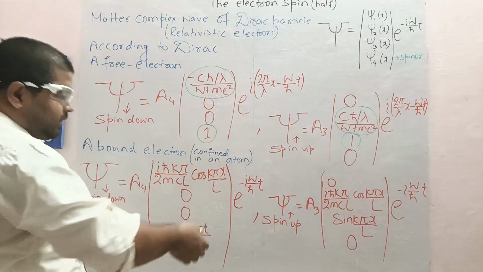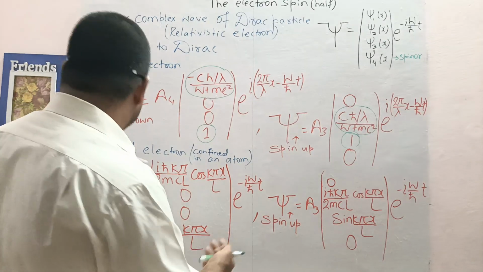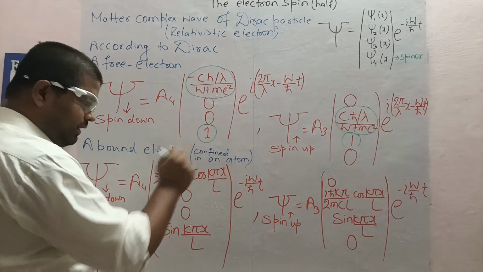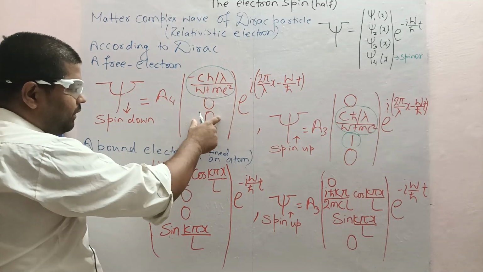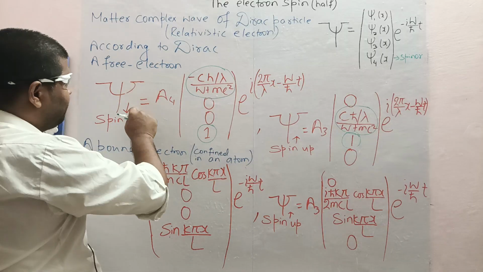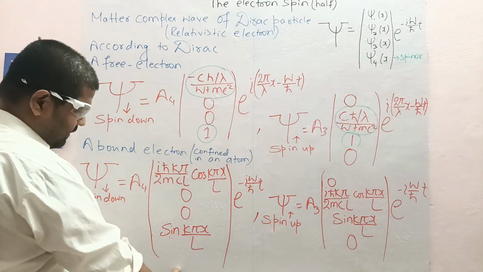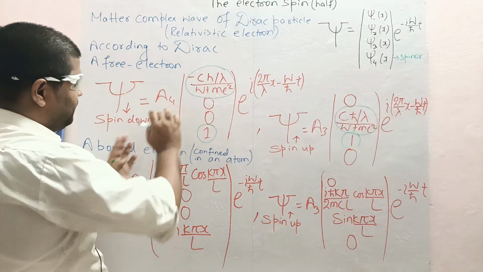And the same analysis has been carried out by Dirac here, for a bound electron confined in an atom. So a standing wave pattern for this state is this. This is the standing wave pattern of this.